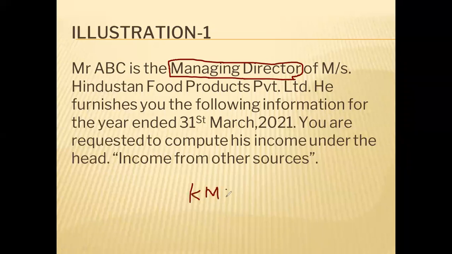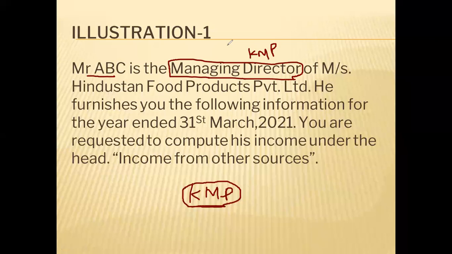Key managerial persons means those who are the top persons of the company. Okay, so if we assume that ABC is an employee, we can assume that because he is a KMP, key managerial person of a company, one of the top officials of the company.